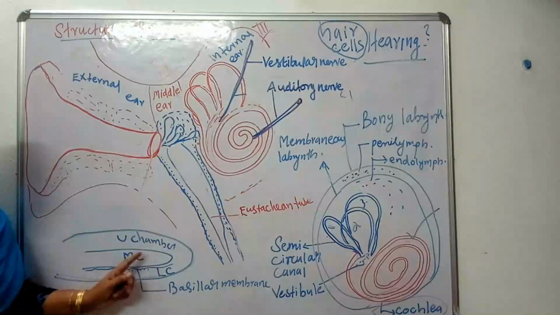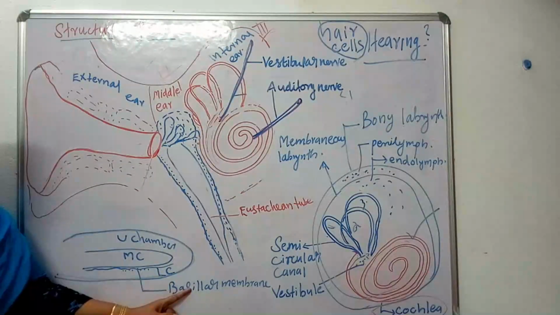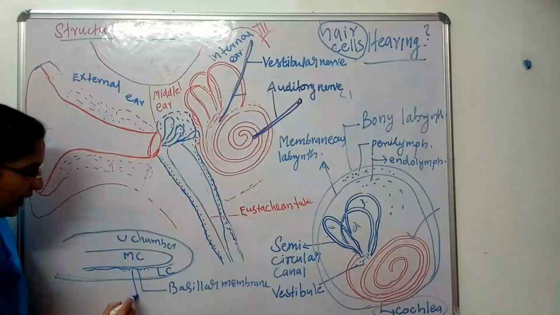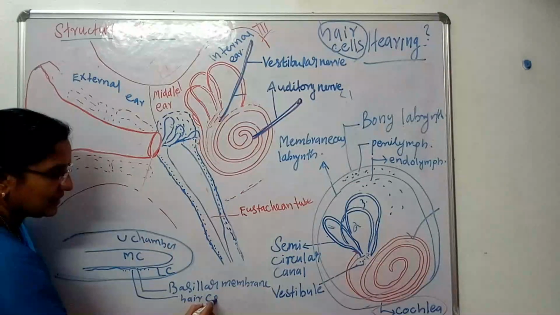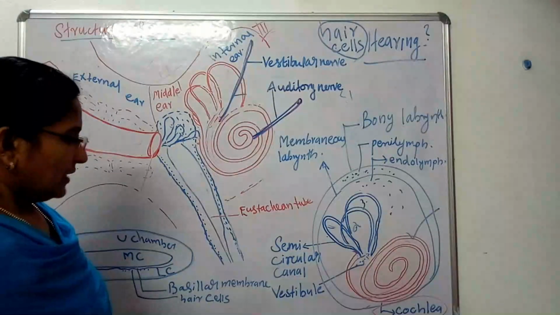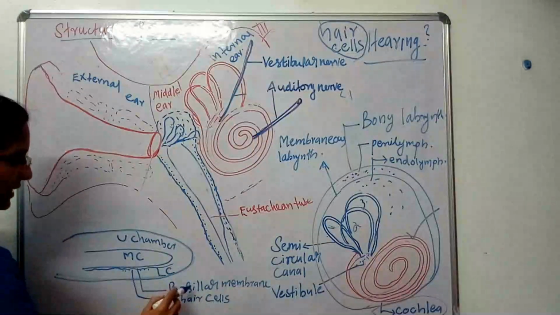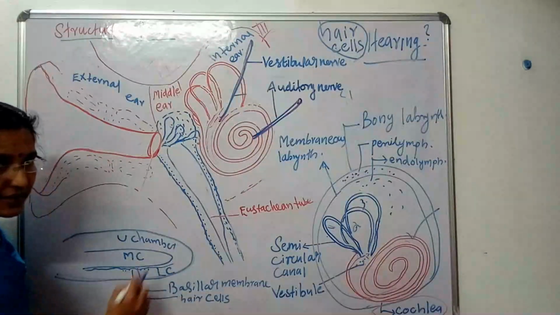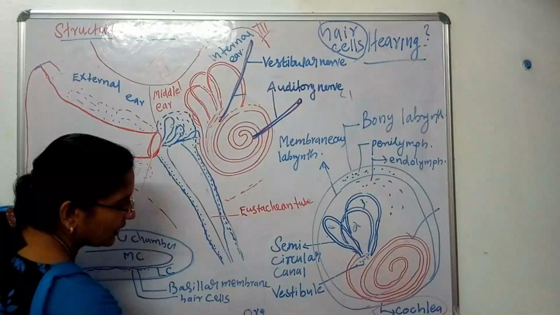Between the middle chamber and lower chamber, the basilar membrane consists of hair cells. These hair cells are known as auditory receptors. Then one more term we should study, that is basilar membrane and hair cells together known as organ of Corti.